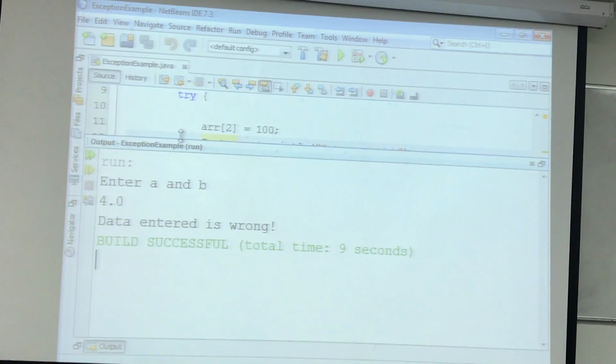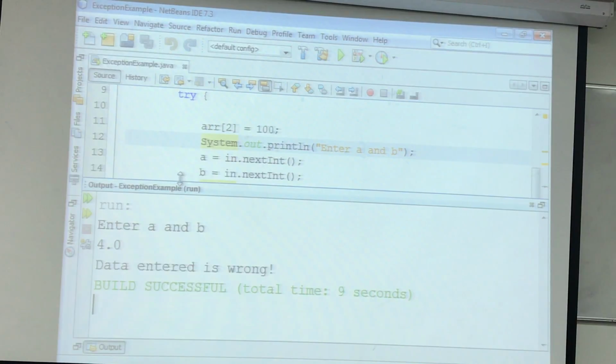But if I am reading a file and the file is not there, that is not in my control, because I will have to call someone, hey, please go and put a file in that folder, then your program will read. But in this case, just giving a message and quitting the program is not a good approach, right? What we want is for the user to enter again or give him another try, right?